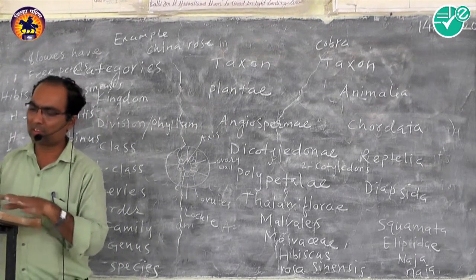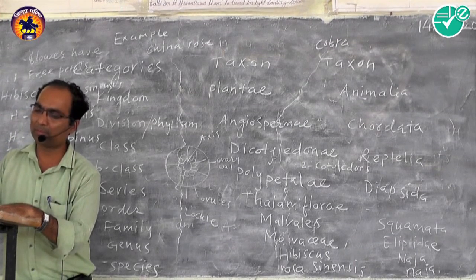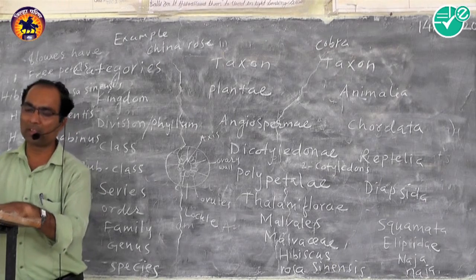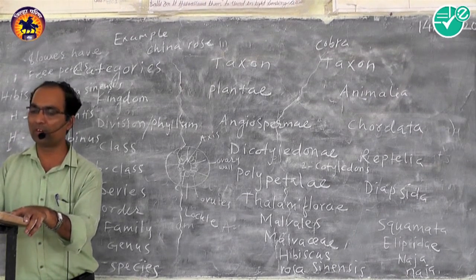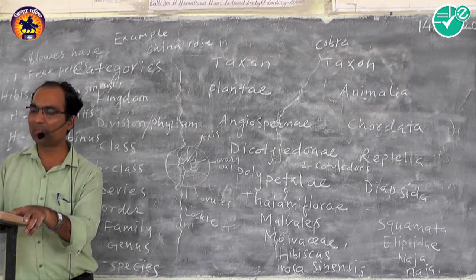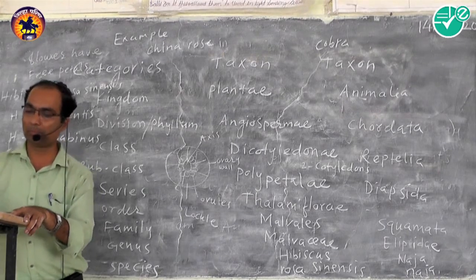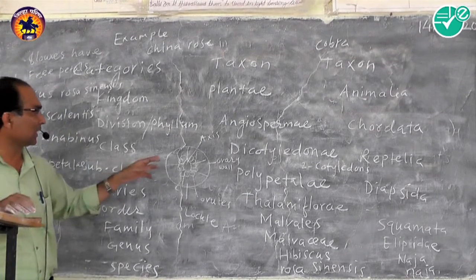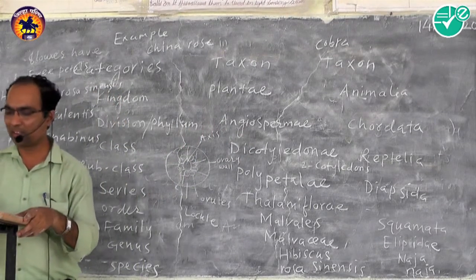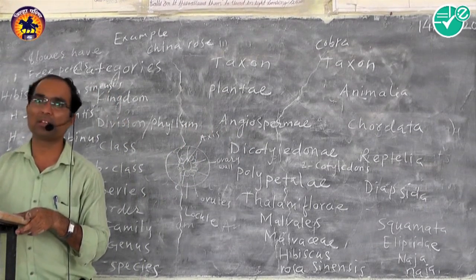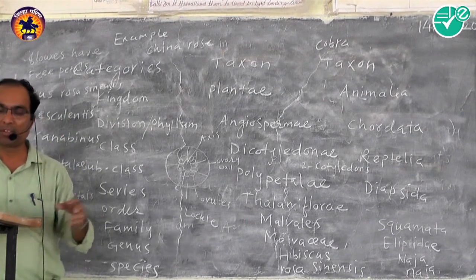Different divisions having some similarities form a subkingdom. For example, the divisions angiosperm and gymnosperm form the subkingdom Phanerogamae or Spermatophyta. All seed-producing plants are Phanerogams. Another subkingdom in plants is Cryptogamae, meaning plants that do not produce seed or flower.